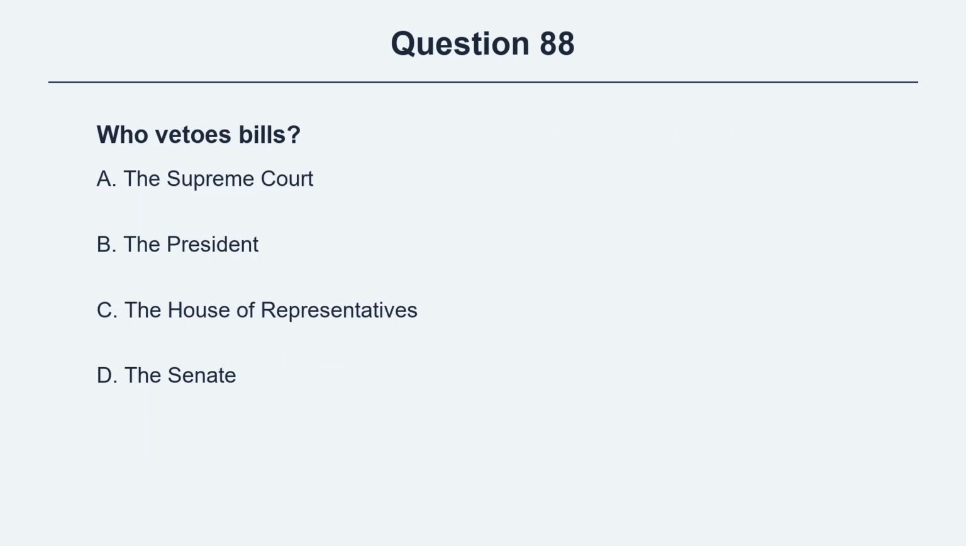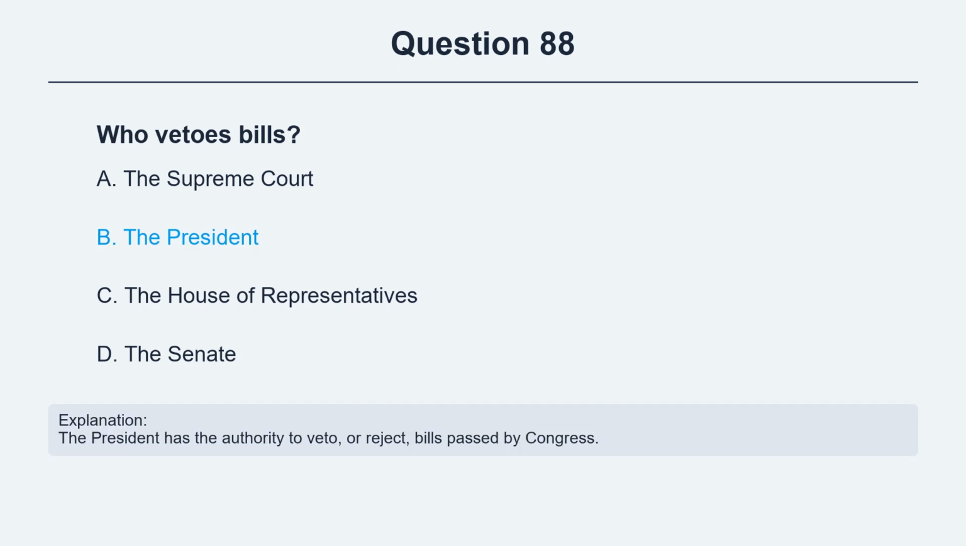Question 88. Who vetoes bills? Option A, the Supreme Court. Option B, the President. Option C, the House of Representatives. Option D, the Senate. The correct answer is option B, the President. Explanation. The President has the authority to veto, or reject, bills passed by Congress.